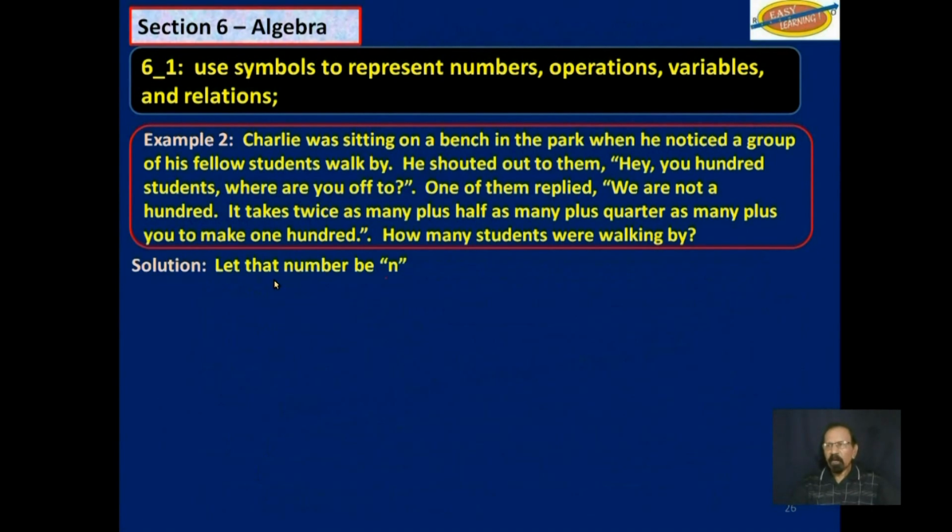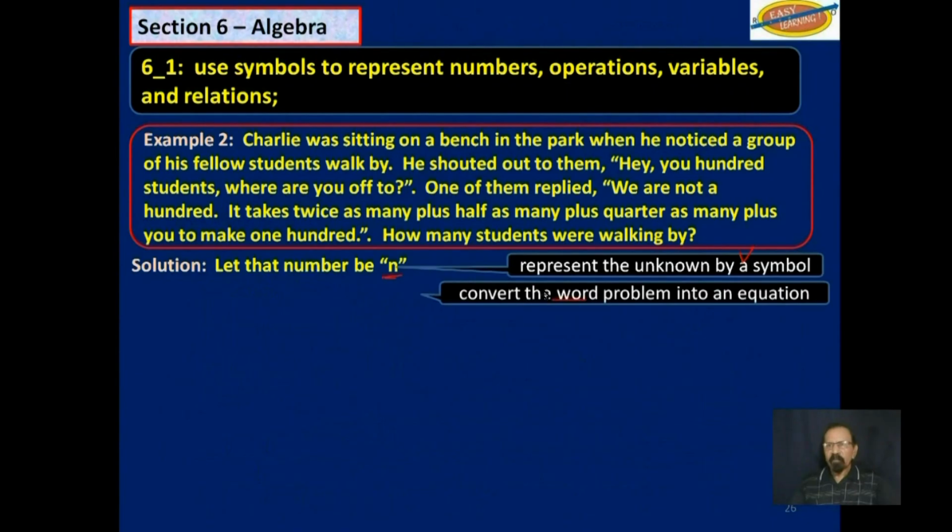So we will let the unknown number be n, represented by a symbol. We will convert the word problem into an equation. So n multiplied by 2, that is 2n, twice as many, plus half as many, plus quarter as many, plus 1 equal to 100. So now we have the equation. Now we have to solve the equation.